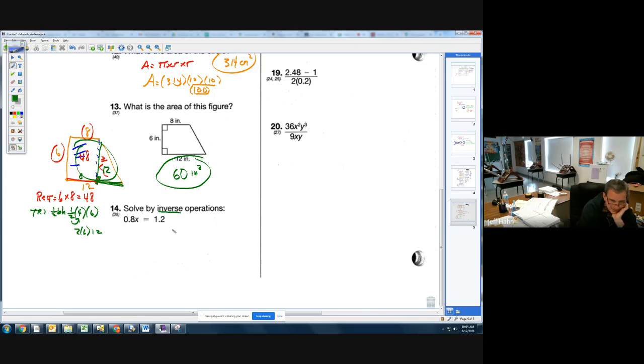Inverse means opposite. We talked about this. This says 0.8 times x. Anytime a number is next to a letter, it's multiplication, equals 1.2. So how do I solve this? The opposite of multiplying is dividing. I divide by 0.8. And that's where you must remember and look at your notes about dividing by decimals.